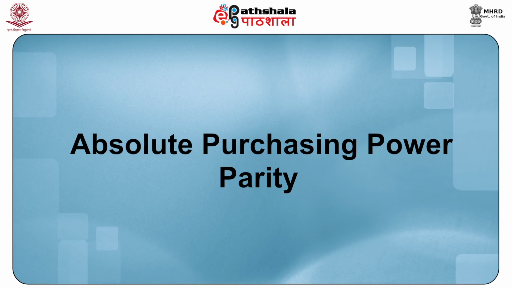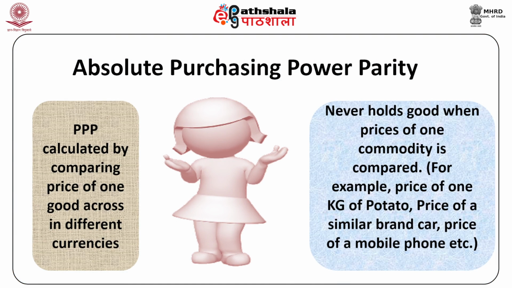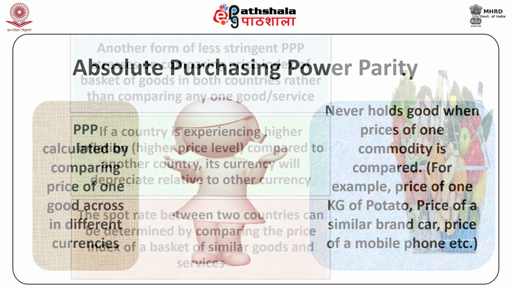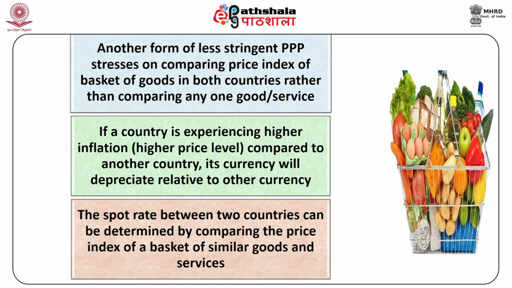Absolute purchasing power parity. Purchasing power parity calculated by comparing prices of one good across different currencies is known as absolute purchasing power parity. However, the absolute law of one price never holds good when the price of one commodity is compared, for example, the price of 1 kg of potato, the price of a similar brand car, the price of a mobile phone, etc. Another form of less stringent PPP stresses comparing the price index of a basket of goods in both countries rather than comparing any one good or service.